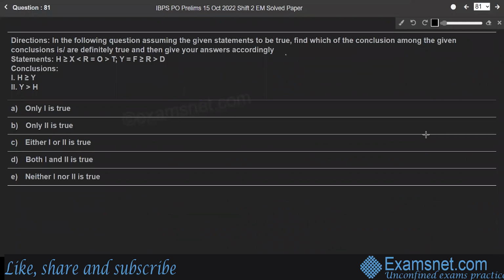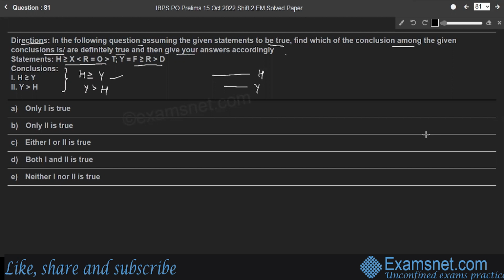Question 81. The direction is: in the following question, assuming the given statements to be true, find which of the conclusions among the given conclusions is or are definitely true, and then give your answers accordingly. So here is the statement. It has two parts. Before going to the statement, look at the conclusions. Here, H is greater than or equal to Y, and Y is greater than H. Both the conclusions cannot be considered at a time. So consider H and Y as lines. H is greater than or equal to Y. So H and Y.